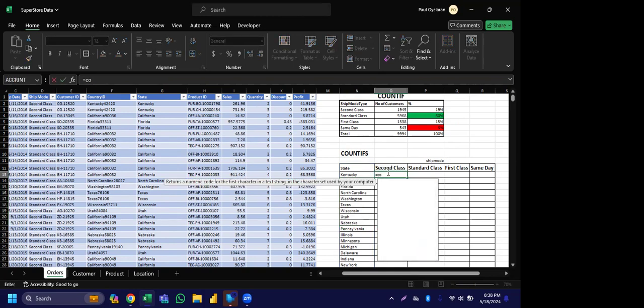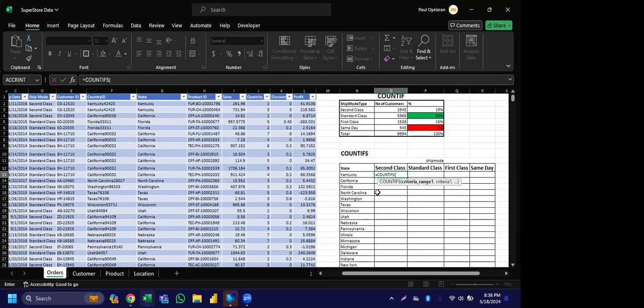So yeah, I'll be using Countifs rather. My first criteria, which one should we get? Is this the state or the ship mode? Which one should we try to get first? The state first. All right.